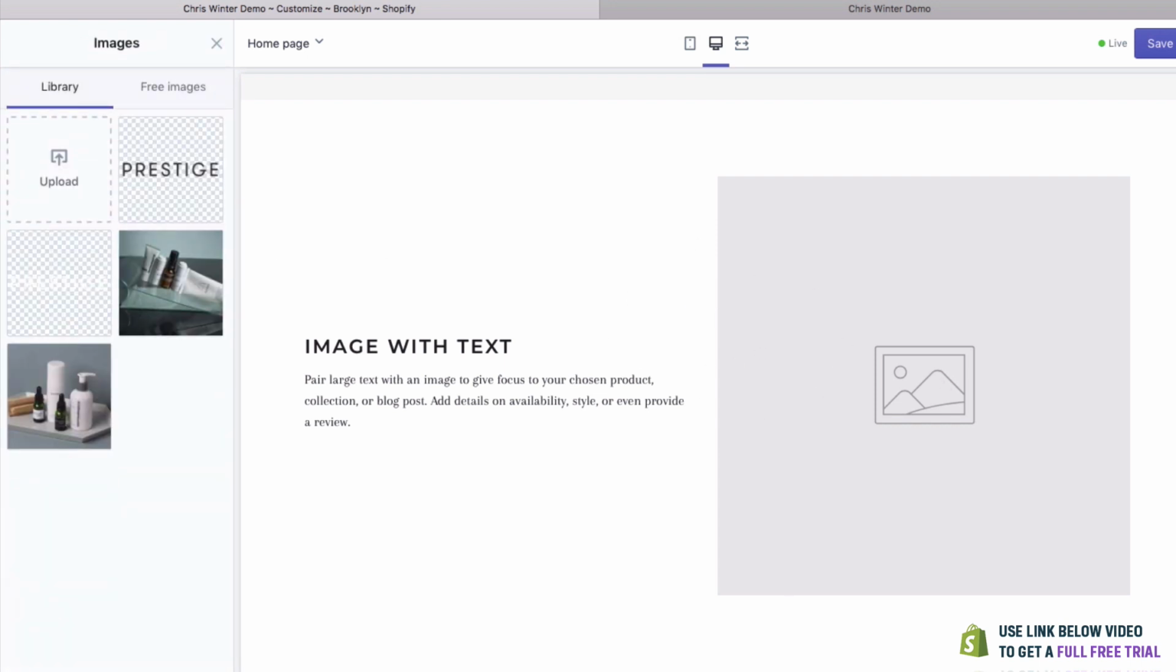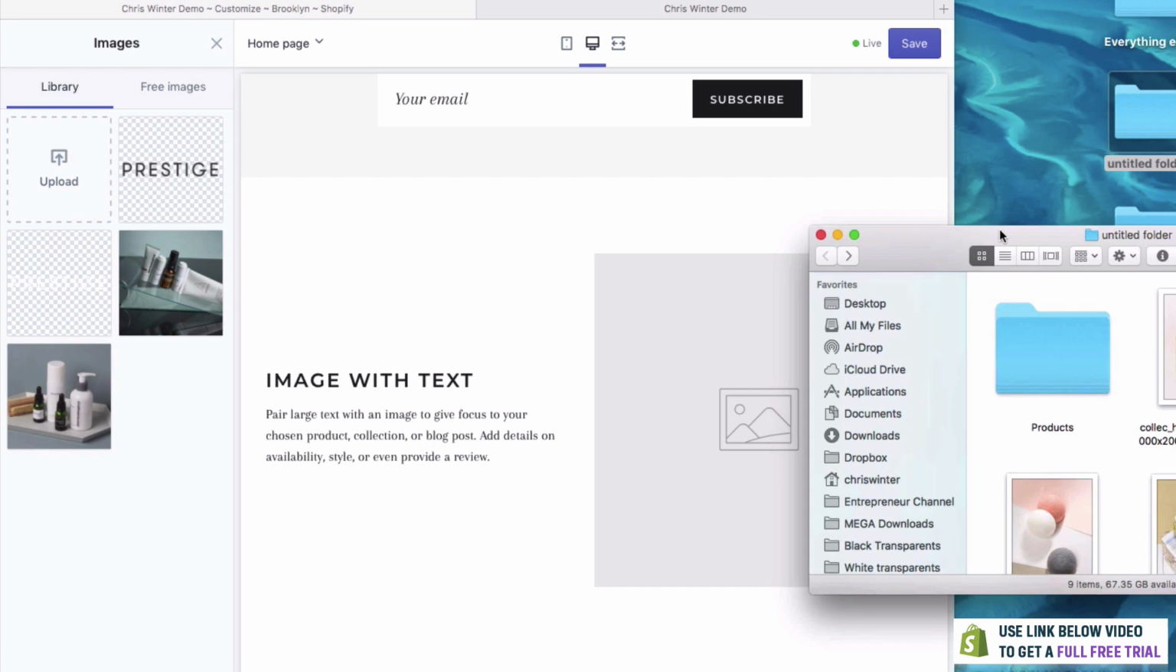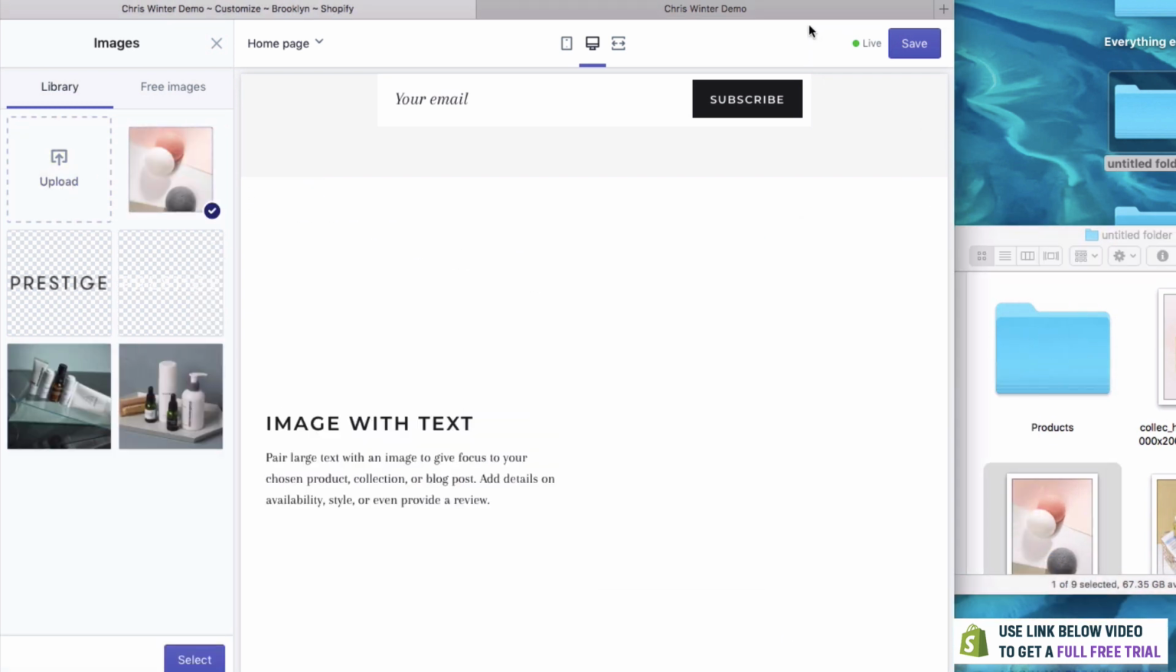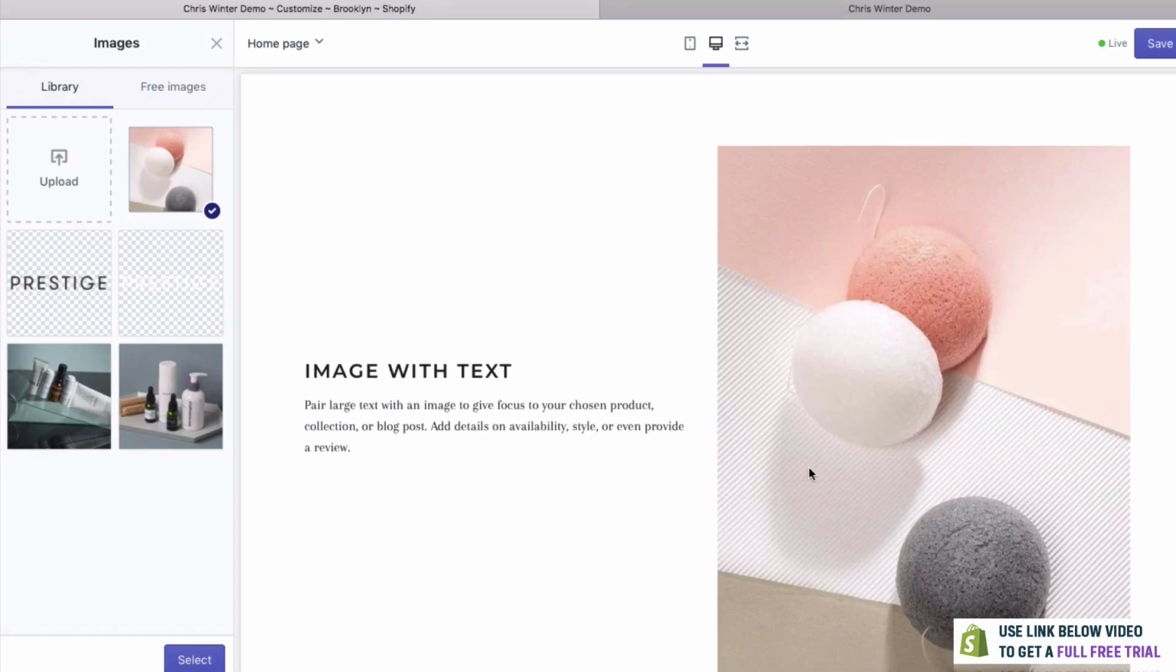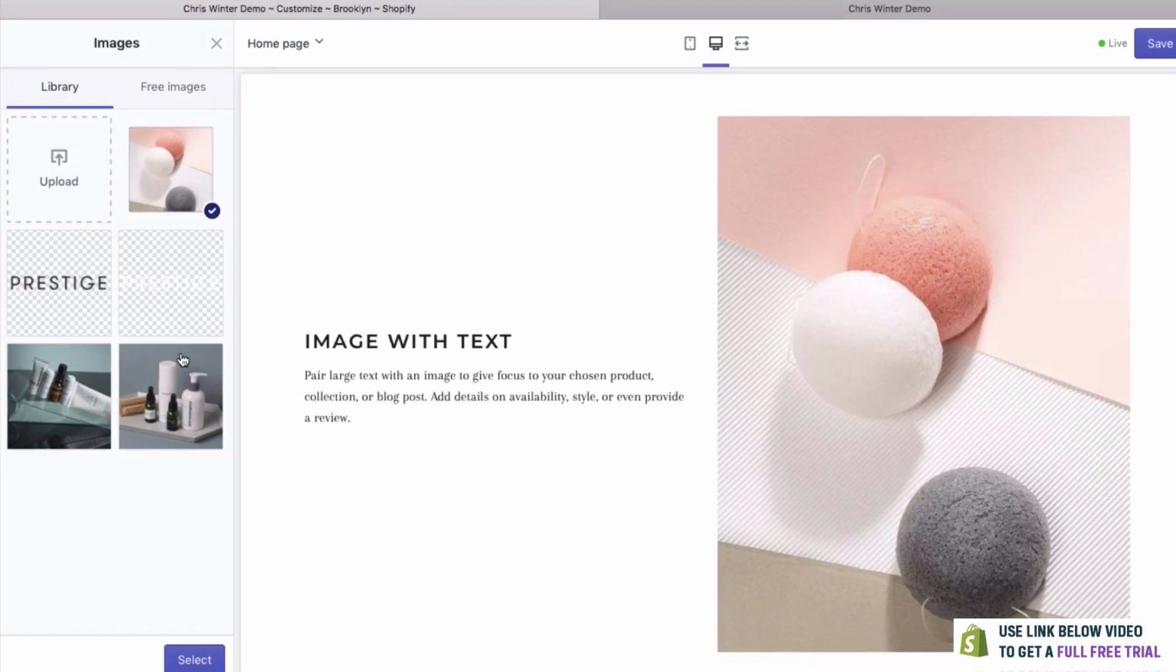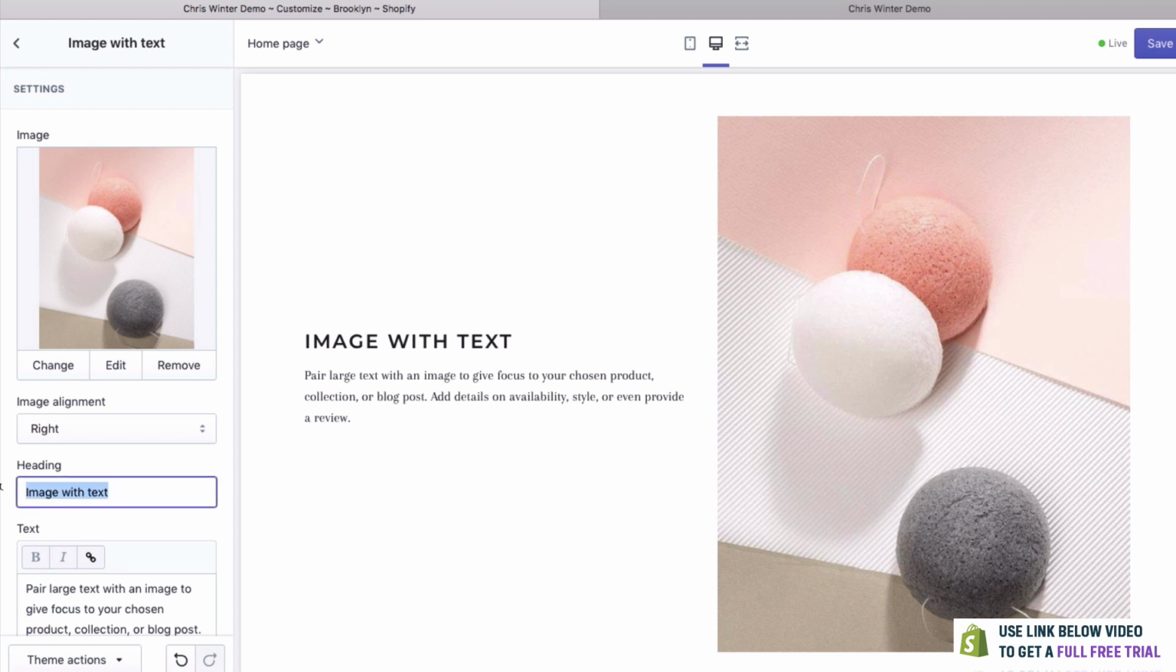Let's find an image. So we've got some images here. I think this one's a nice image. I'll drag this in, same way as we do it all the time. And there it is. We've got the image on this side. We'll go back, hit select. We can say, try our new scrubs.